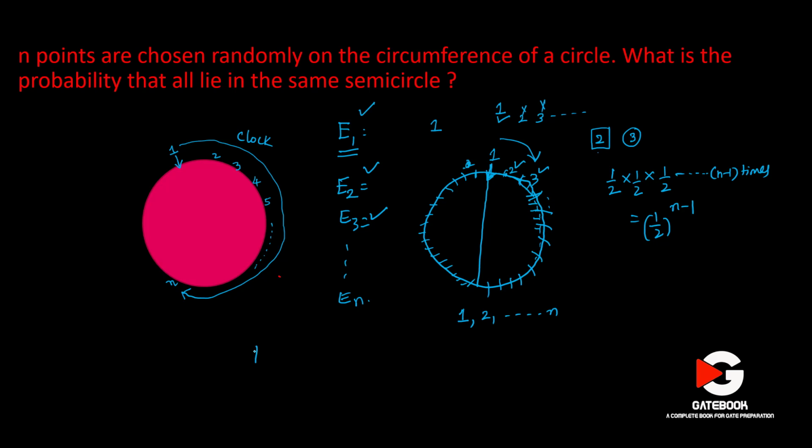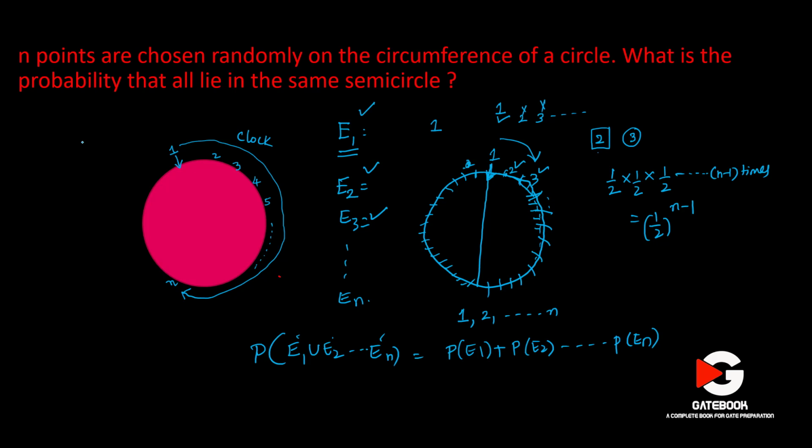Now to find our probability, we have to find the probability of E1 union E2 union and so on up to En. That is equal to probability of E1 plus probability of E2 plus probability of E3, and so on, plus probability of En. So these are the only events we require, right? They all should belong to the same semicircle and be led by either 1 or 2 or so on up to n.